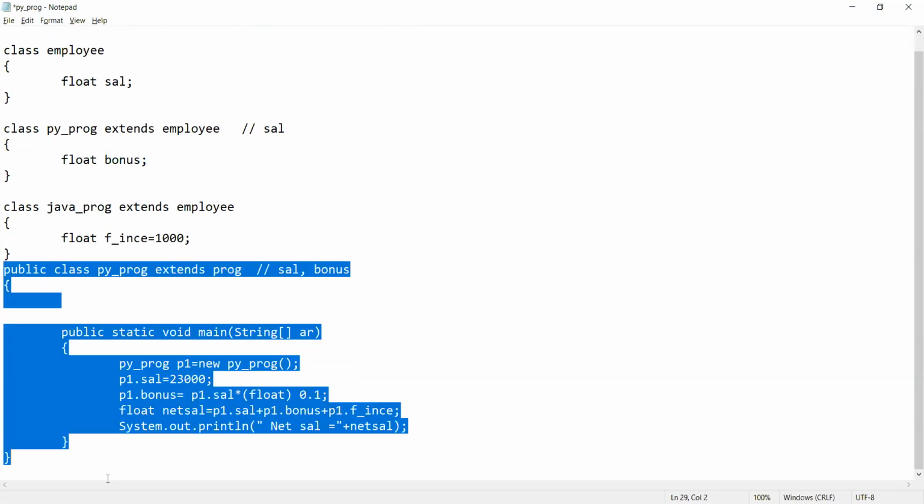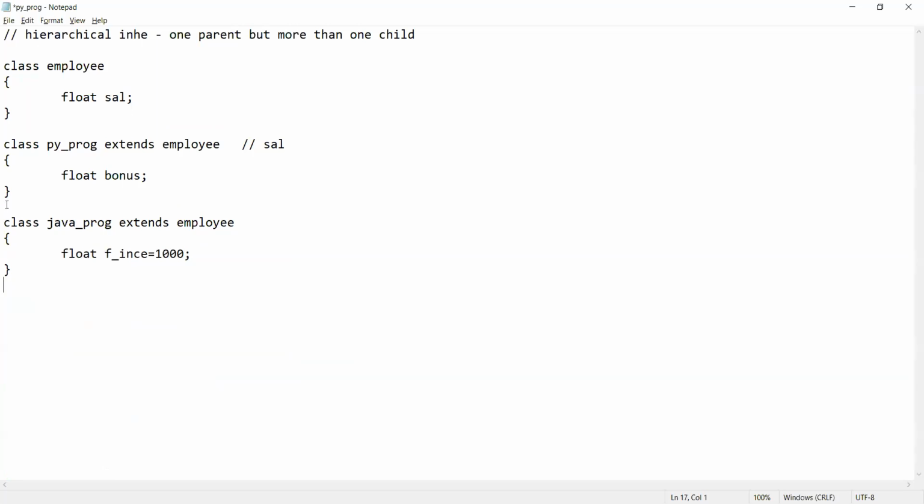Let me repeat once. I am removing all this from here, now you first see it here. So there is a class employee which is having a salary, right? And then there is a child class Python programmer. So obviously it is having a salary which is coming from the employee class and a bonus as a unique property. Then we have a Java programmer class, it is again a child class of employee, which means a single parent is having two children. One is a Python programmer, another is a Java programmer.